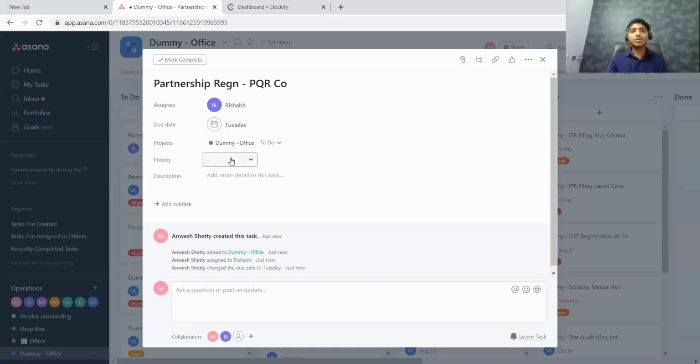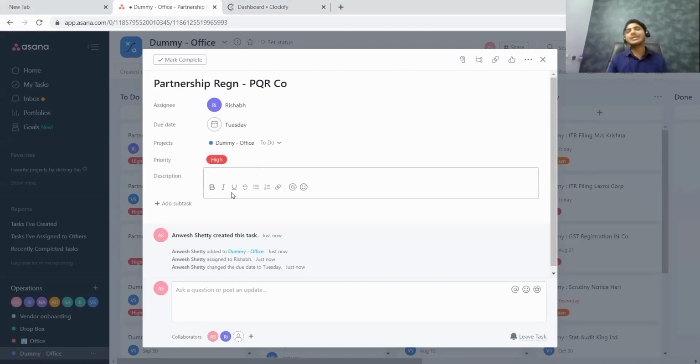Next, I also have to set priority. If I want to set priority, again, it is left to the members if they want to set priority or not. Let us say I want to set priority and I want to say that this particular task has to be done on high priority, that it has to be done on Tuesday. So that gives a message to my staff saying that if he has any other work in hand, which is not of high priority, then he has to stop that task and get on with this task.